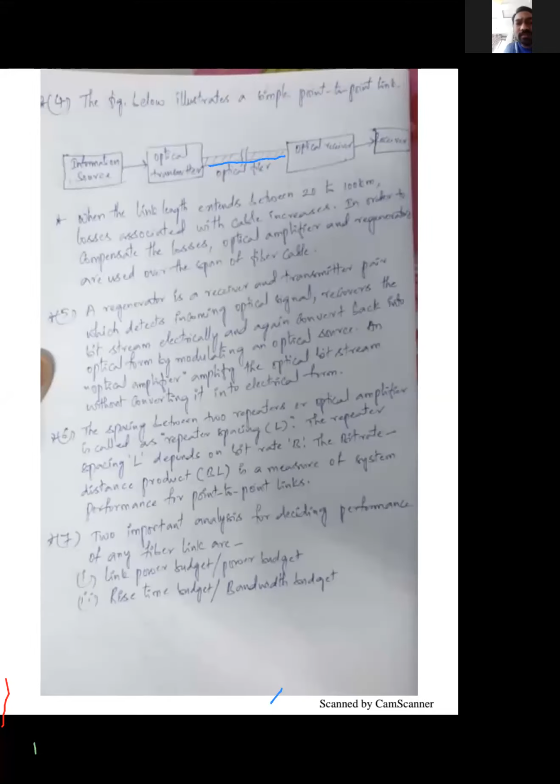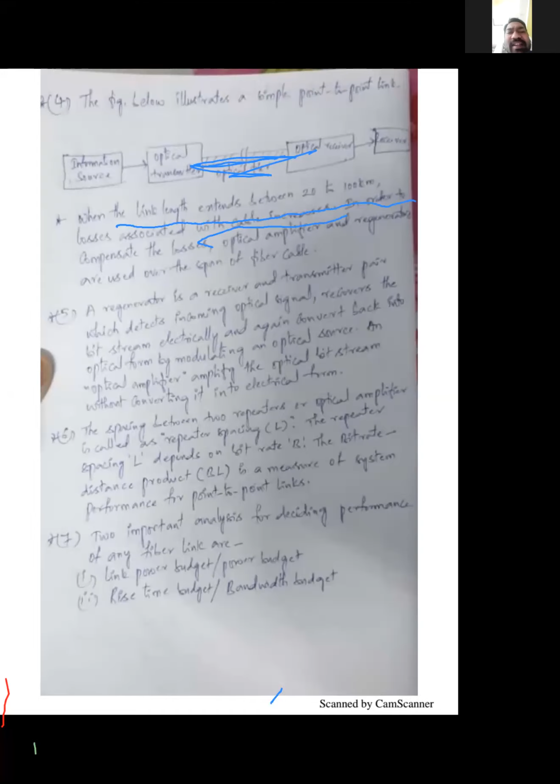What I mean to say is, when the link length extends between 20 kilometers to 100 kilometers, losses associated with cables will increase. I repeat, when this link extends from 20 kilometers to 100 kilometers, the losses due to cable will increase.